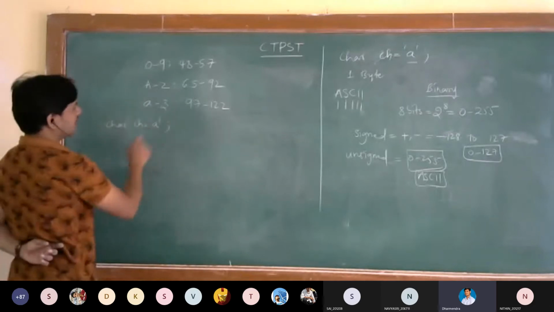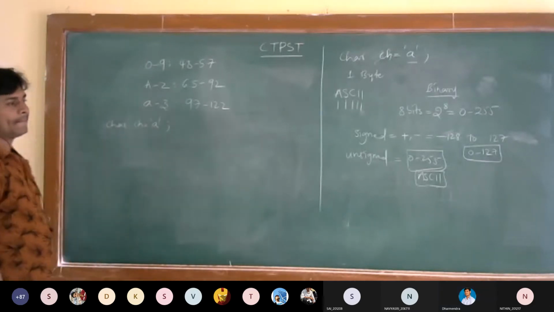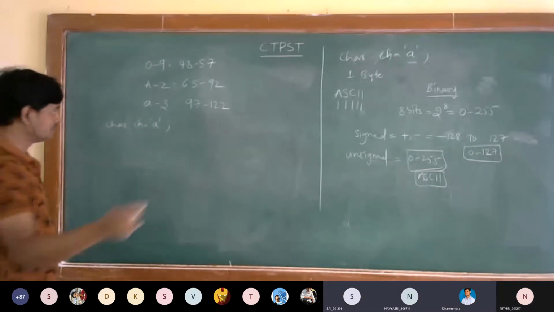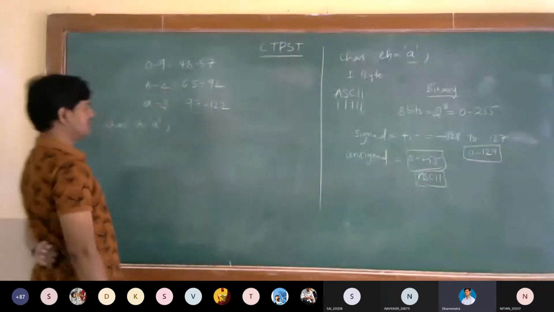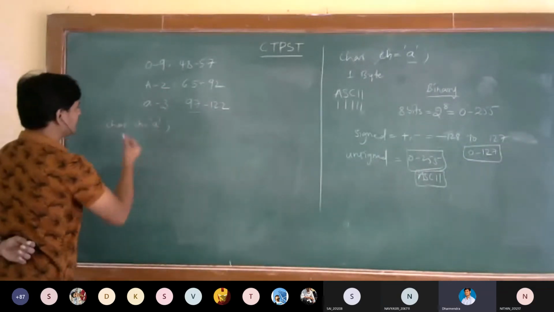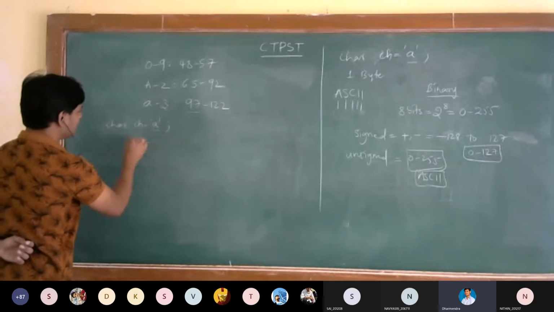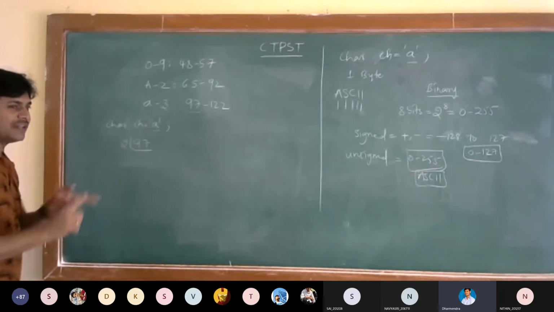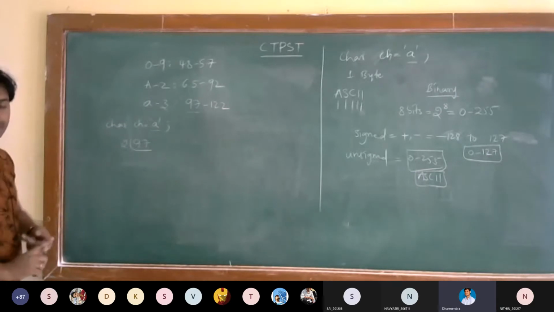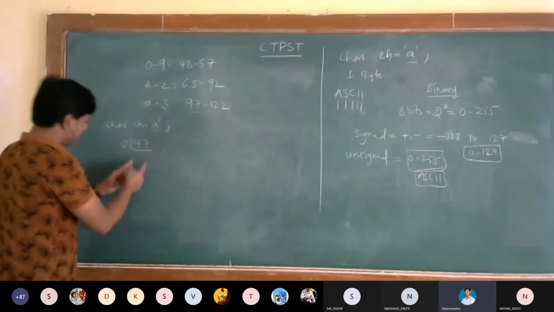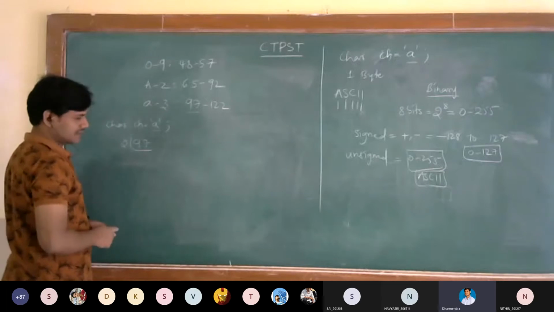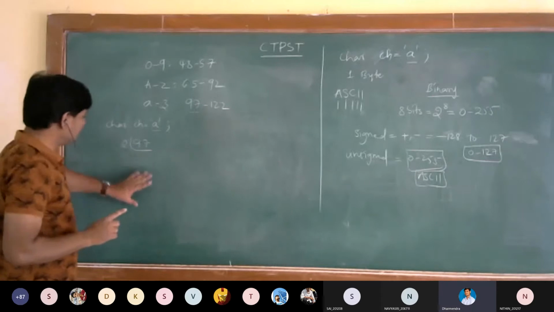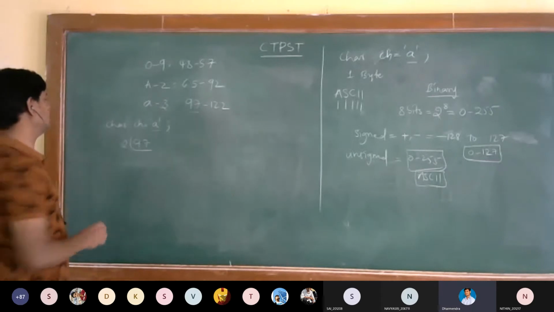What's the ASCII code of A? Can anybody tell me? 97. So, whenever I have represented it like this, that 97 will be taken and divided by 2. Based on this ASCII code, it is easy to convert them into binary language. What is the binary equivalent of 97? Just calculate. Like that, we will get the binary value.